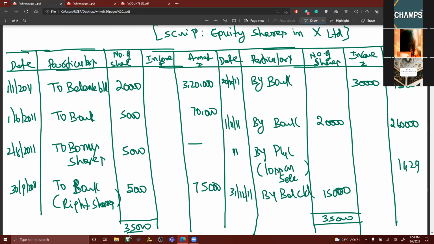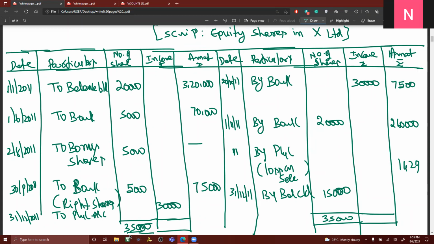So what you do here, we can close this income column. This income column will be transferred to the Profit and Loss account. You have to compare this problem with the previous problem. After going, don't neglect it, my dear friends. Even though it looks easy, please don't neglect it, and after going back, watch this problem again.